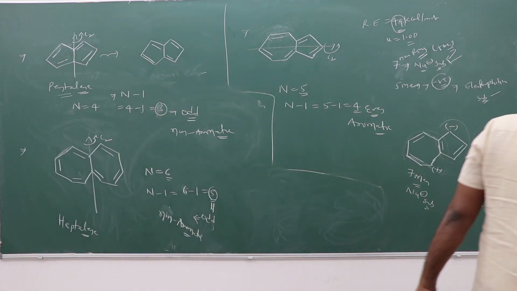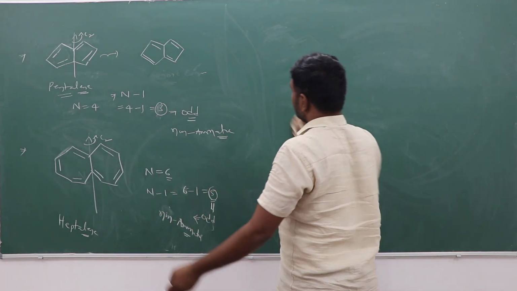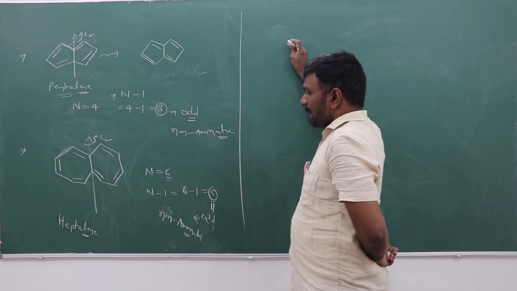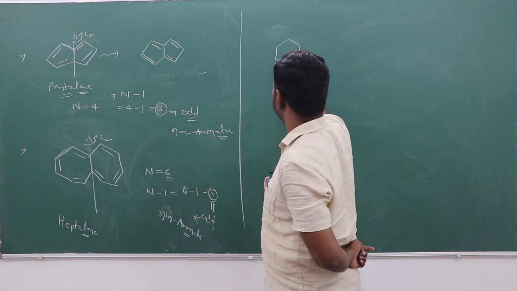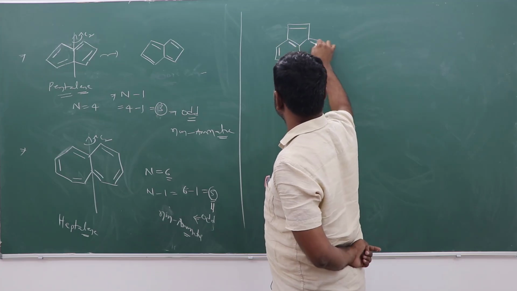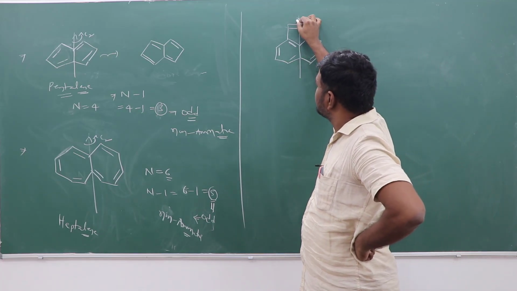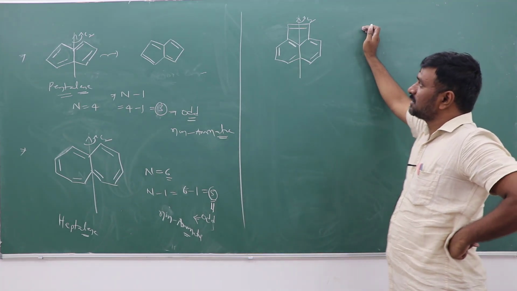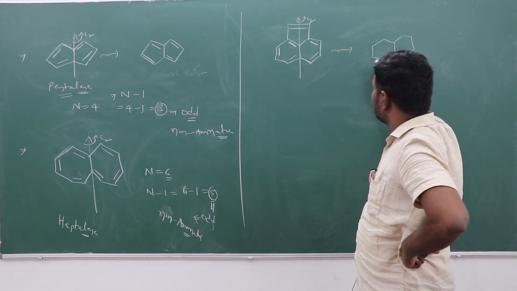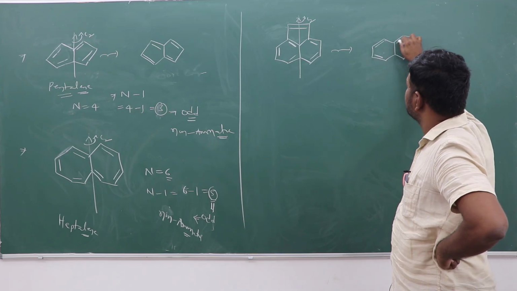Another example for Craig's rule. In this molecule, if C2 rotation takes place about the C2 axis, what will happen during the exchange? The double bond at this position goes here, and this one goes like this.